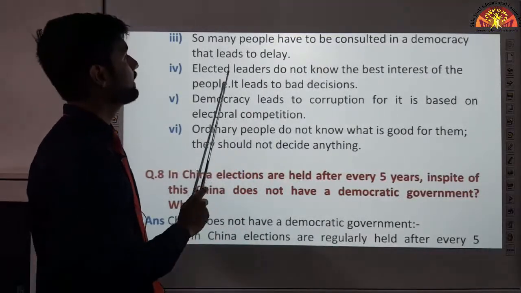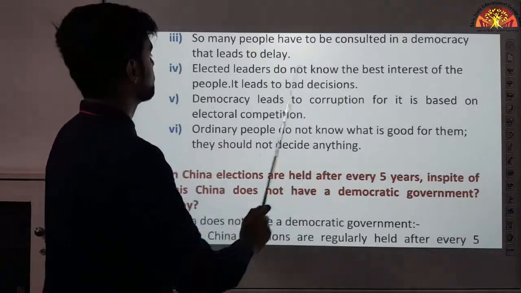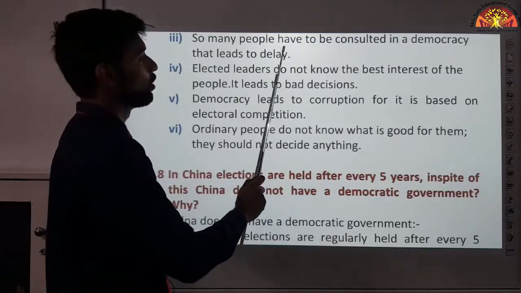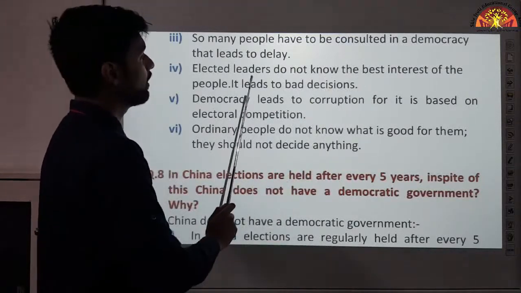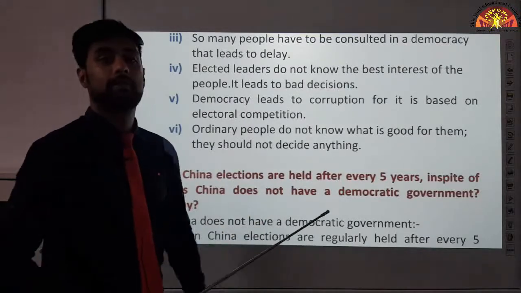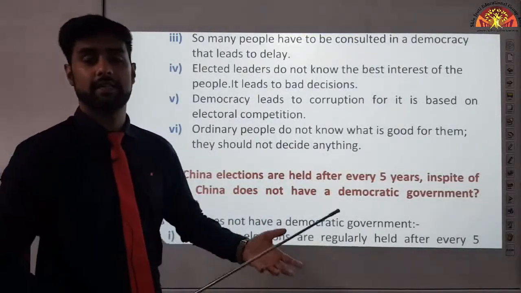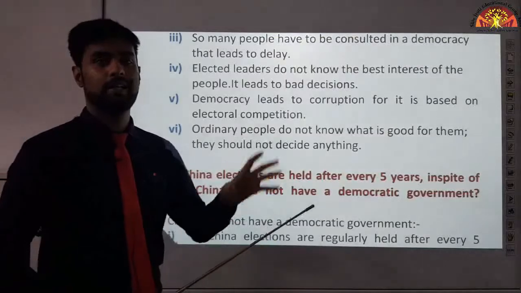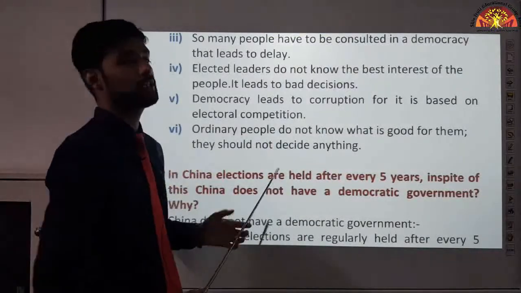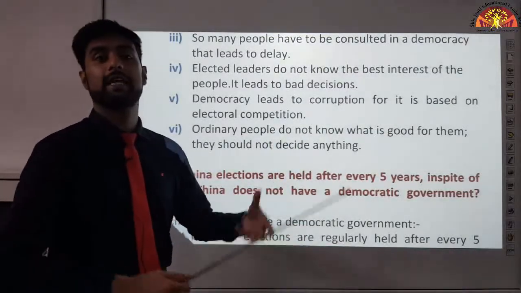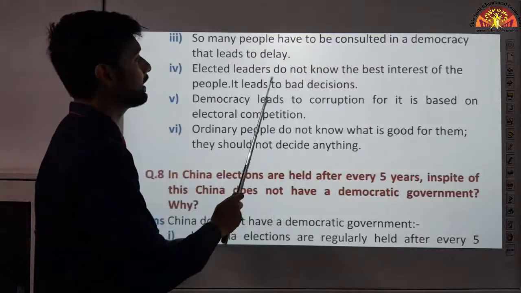Next, elected leaders do not know the best interest of the people, which leads to bad decisions. Supposedly, a new minister comes. Elections के बाद, a new minister wins, but he doesn't know what is the best interest of the people. कि मुझे देश के लिए क्या अच्छे काम करने हैं. And he might take bad decisions.